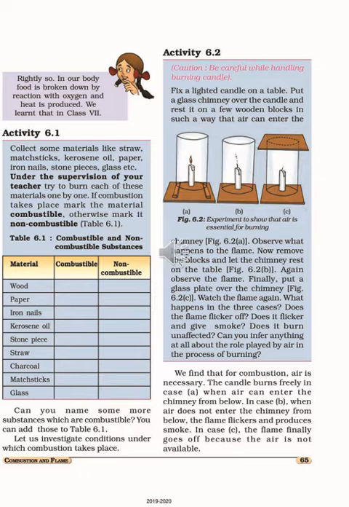Rest the candle on a few wooden blocks such that air can enter the chimney. So in the first diagram, you can see two wooden pieces are kept in the middle. The candle is kept and the glass chimney is kept on those wooden blocks. So what happened, there is a gap between the chimney and the wooden block, so through that air can enter.